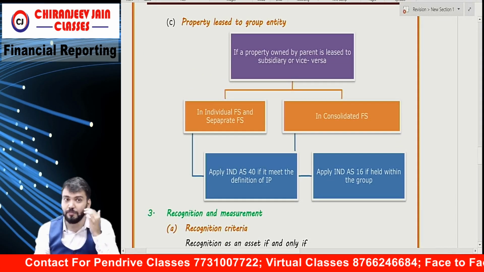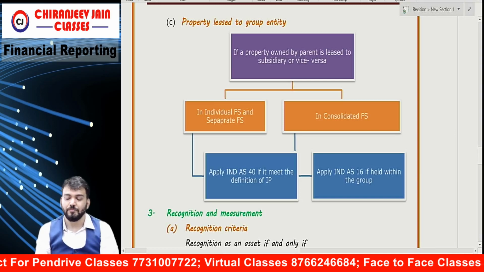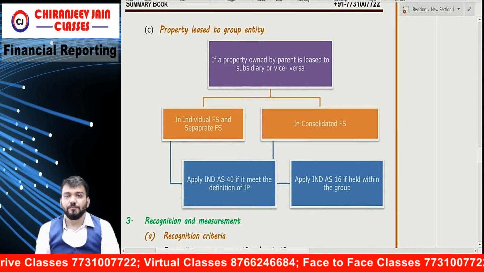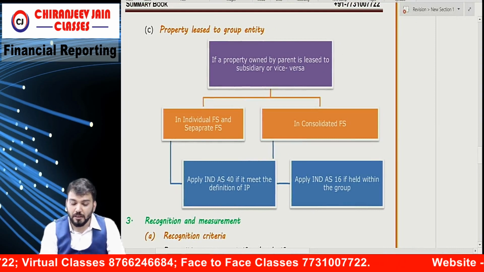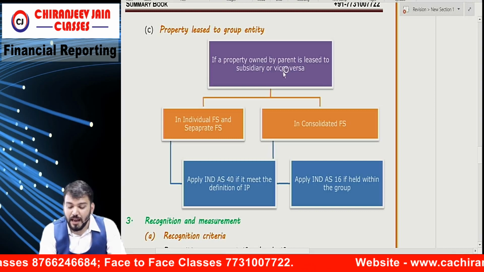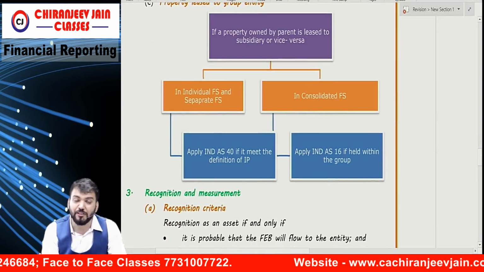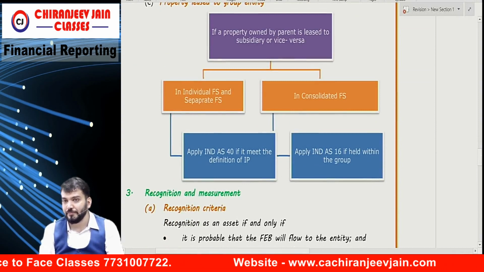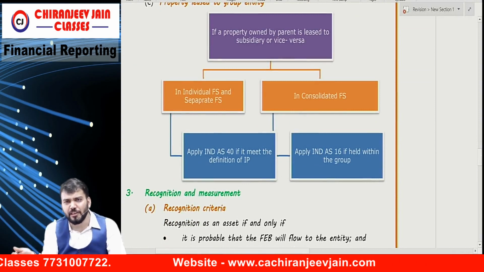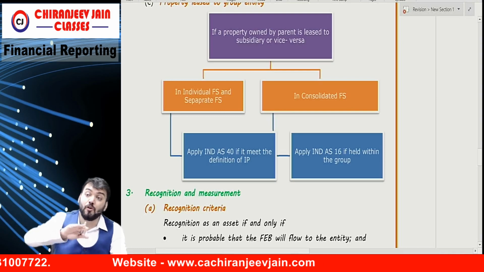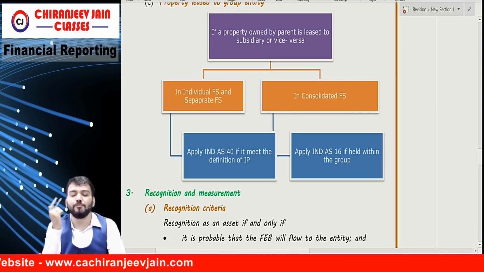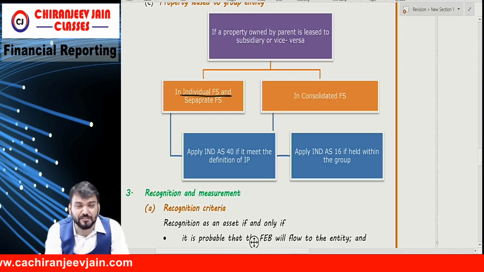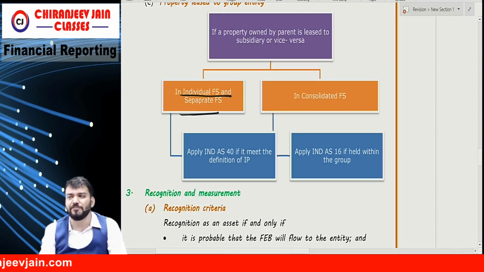Property lease to group entity. Understood? Means property lease within group, okay? So if it is owned by parent and leased to what, subsidiary or vice versa, means it can be parent to subsidiary or subsidiary to parent or from one subsidiary to another subsidiary. Understood? Within group. So it says in individual financial statement and separate financial statement, okay.